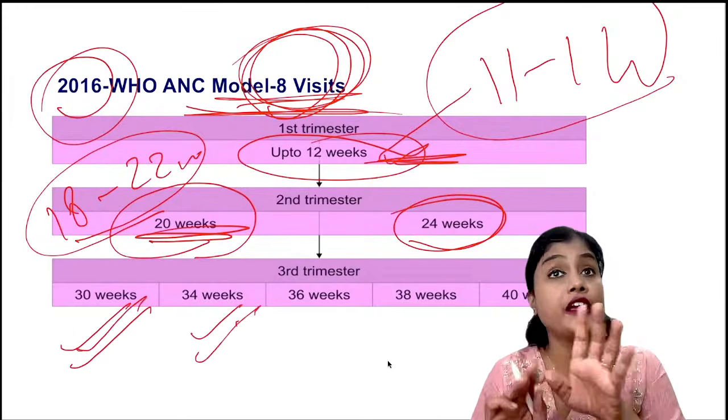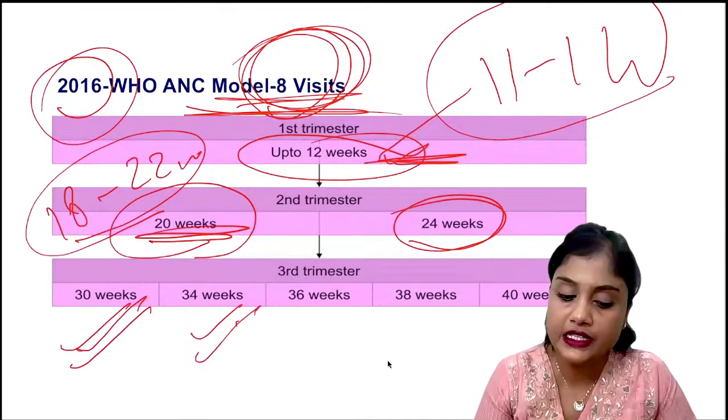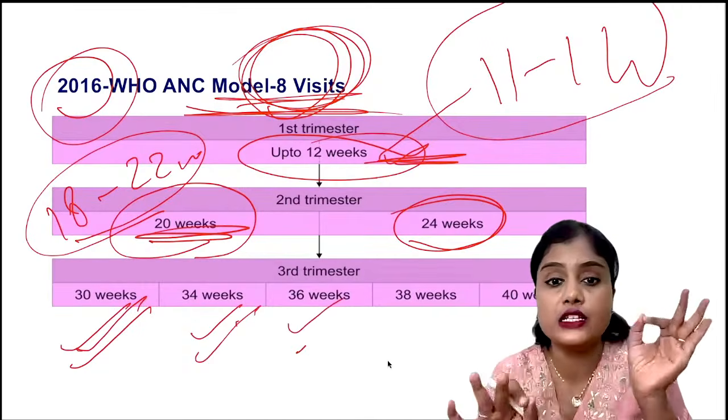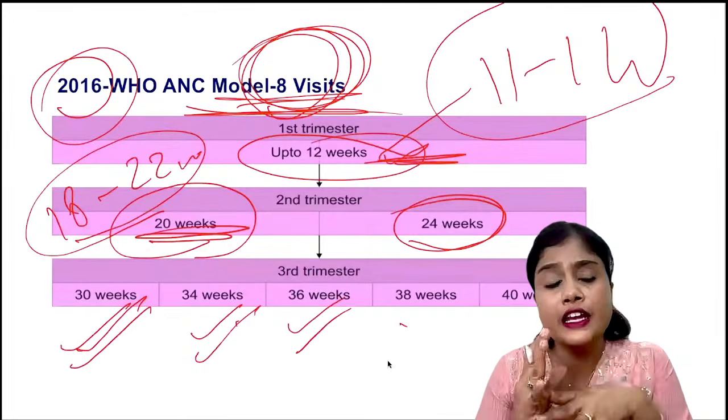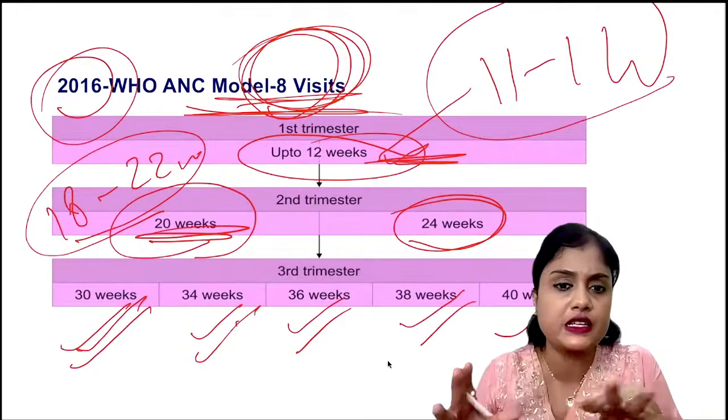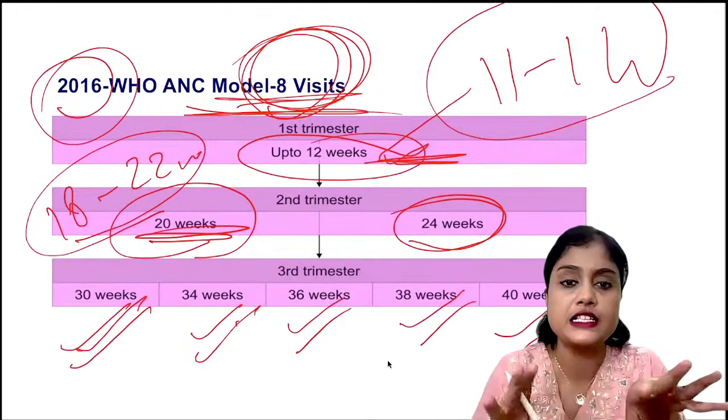Then every 2 weeks she will come: one at 36, 38 and 40. So these are the ideal visits, I'm sure. Or maybe in recent exams this question will be there, maybe a history of why she visited these number of visits. Is this the minimum ANC as per the WHO module?